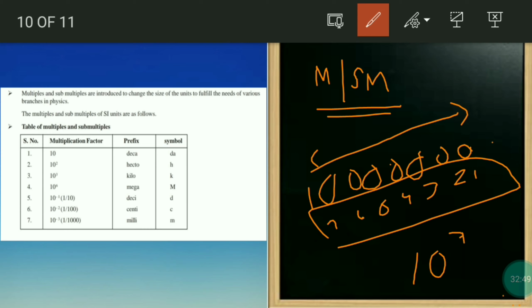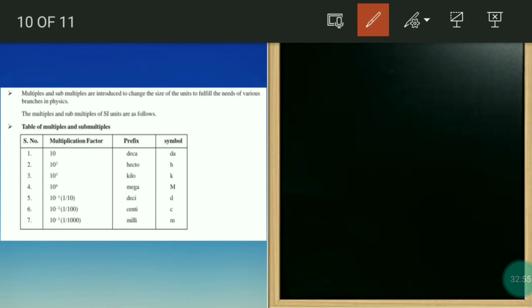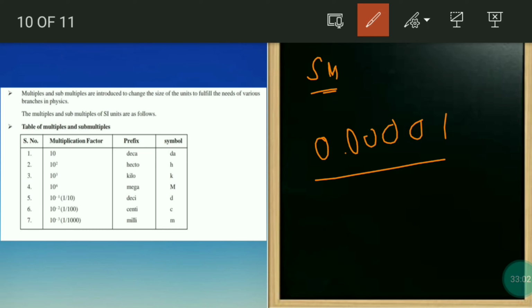So 10 power 7 he can write. That is multiples. Now what are submultiples? Here you will have to take 10 as the base, with a negative power, that's it.